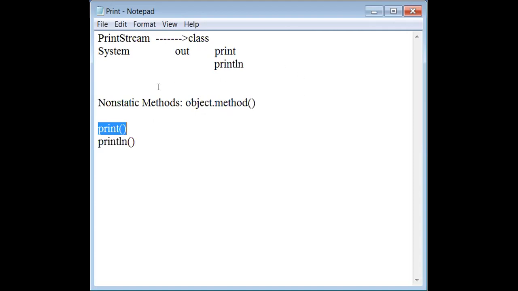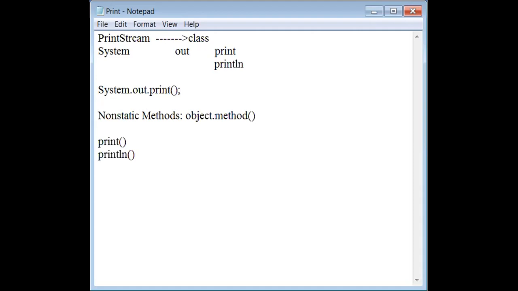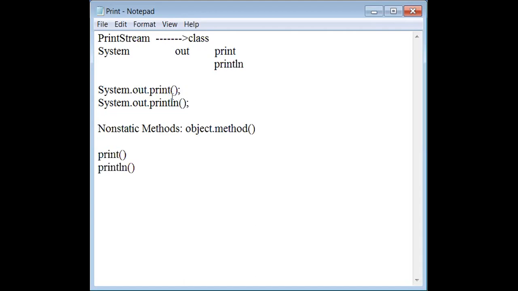Now see, print is there, println is there. What is the total shape? Tell me. System dot out dot print. This is one way of doing the thing, and of course you are putting a semicolon at the end. Otherwise, see what I'm doing: System dot out dot println. These two are a couple of methods, and a slight difference is there between print and println. I will show you later on. Wait for a while, but you can ask me where is the object.